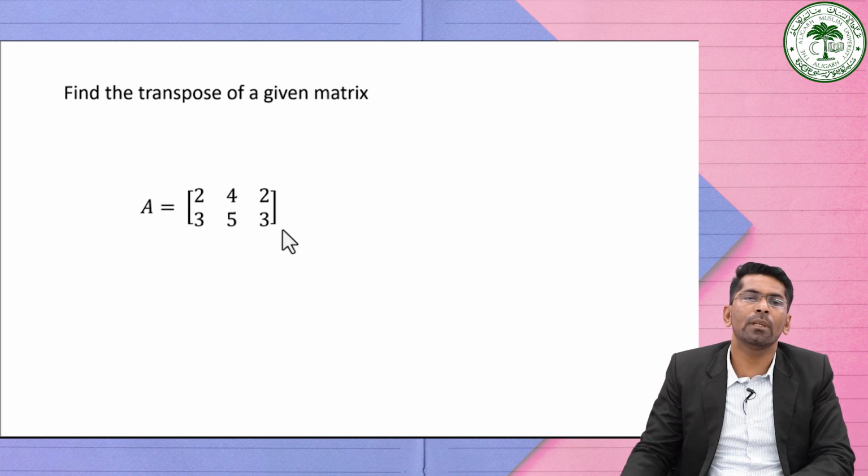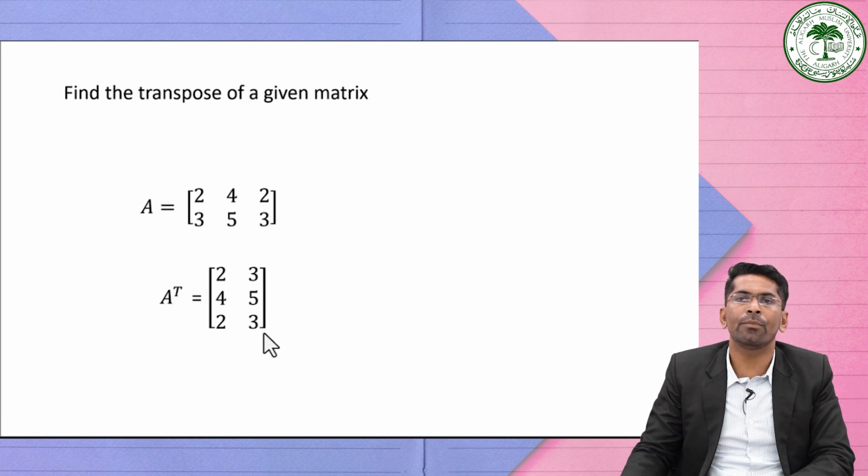So here we have a 2 by 3 matrix because we have two rows and 3 columns. So if we go for finding A transpose, which is equal to, I am writing the first row here in the first column. Here the second row I am writing in the form of the second column.